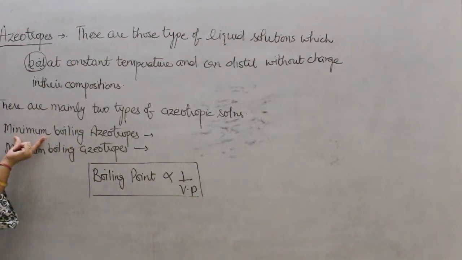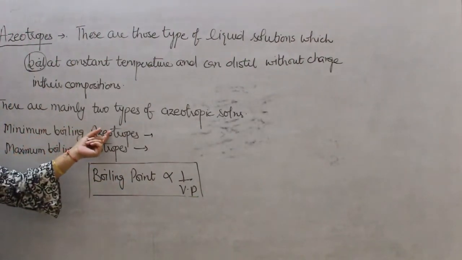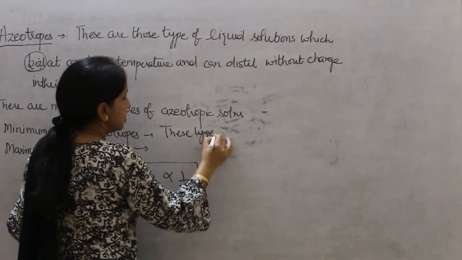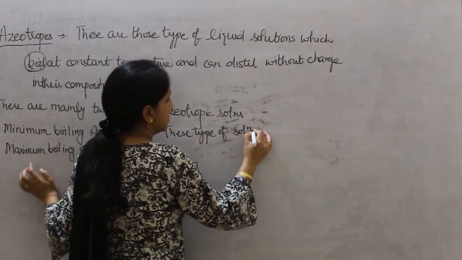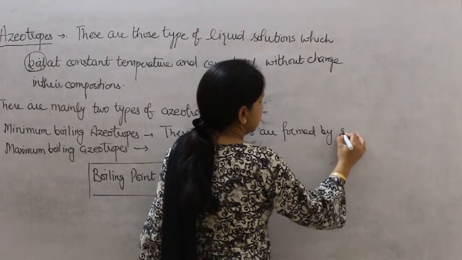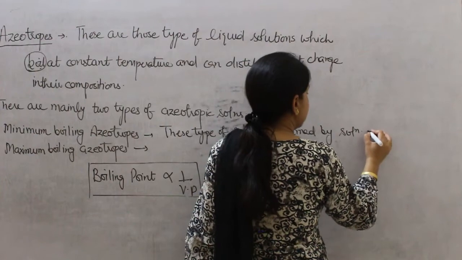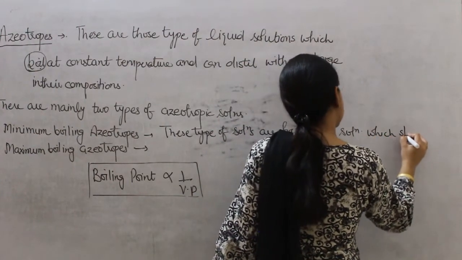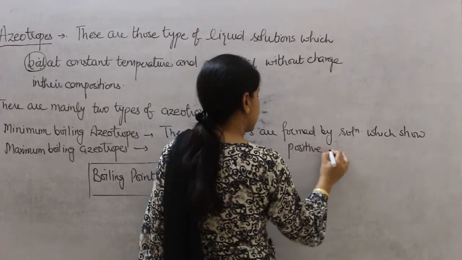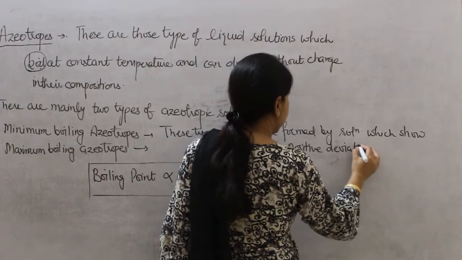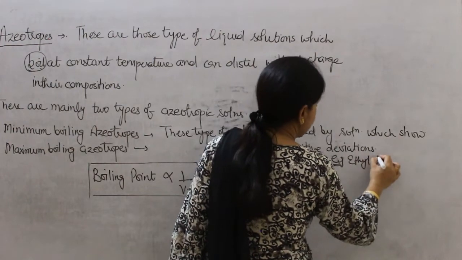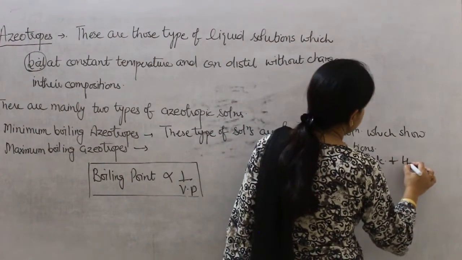So these types of solutions will form minimum boiling azeotropes. These types of solutions are formed by solutions which show positive deviation. For example, you can say ethyl alcohol and cyclohexane, or ethyl alcohol plus water.